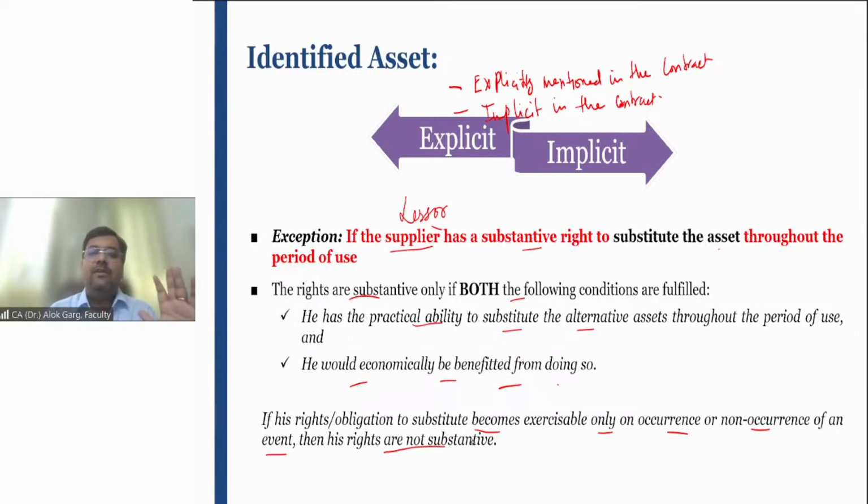Have you completely understood? Sir, so what will we do? If I have to pay the rent and I will not apply Ind AS 116, then what accounting will I do? Whenever you pay the rent, you have to recognize the expense to bank or expense to outstanding expense on an accrual basis, right? You are not required to capitalize a right of use asset. Is that clear?